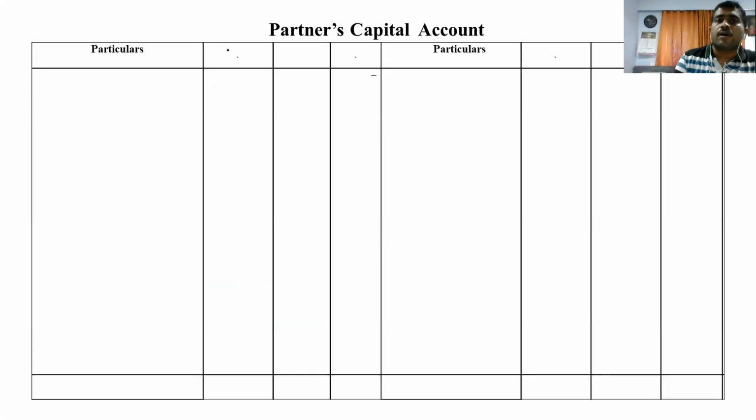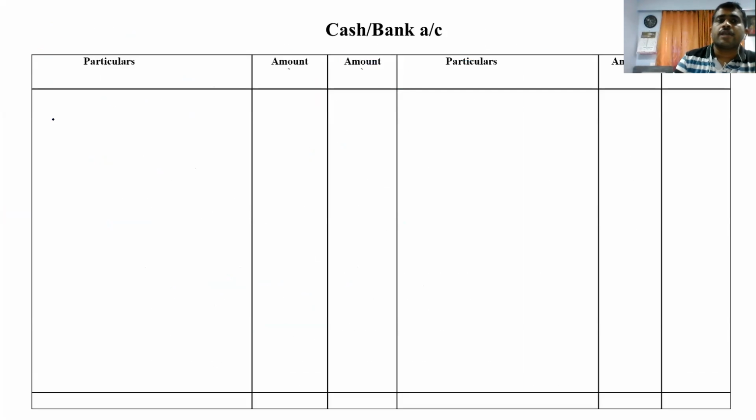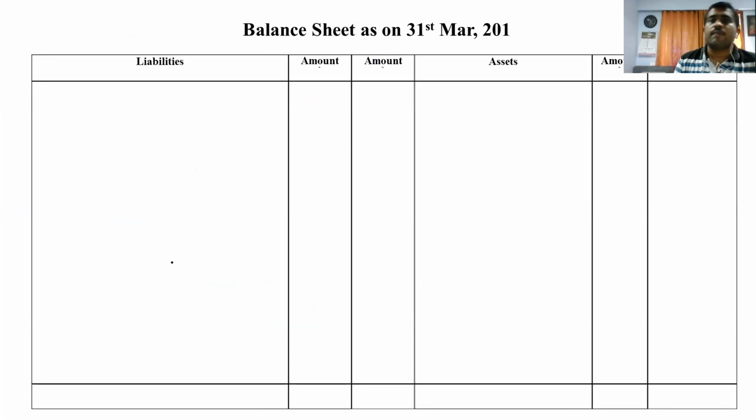Partners capital account, A, B and R. Debit, credit. Cash bank account, the same way, debit and credit. And lastly, we come to balance sheet, liability, amount and asset. So let's start.